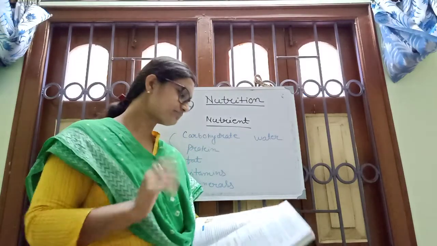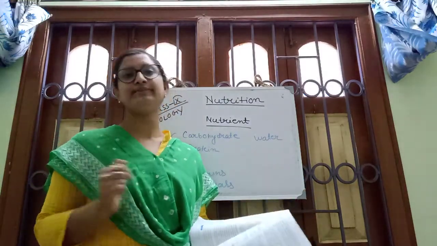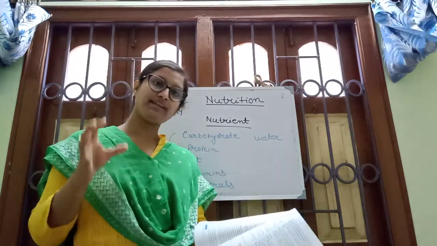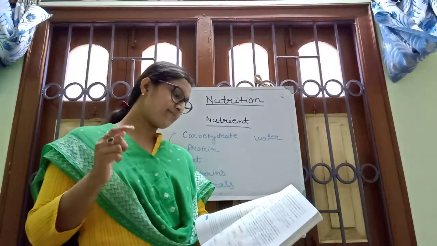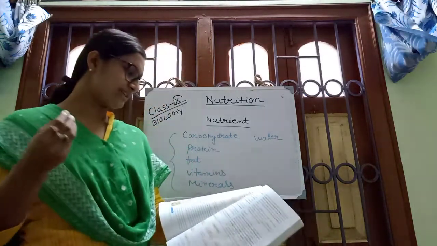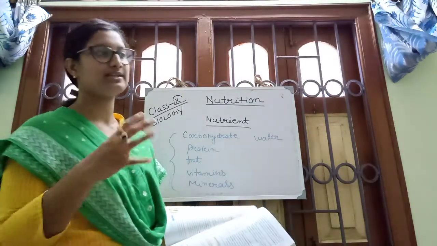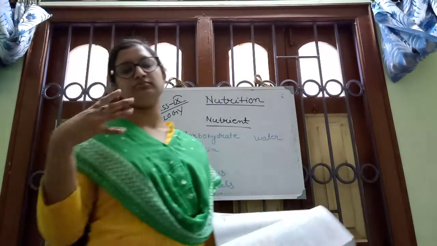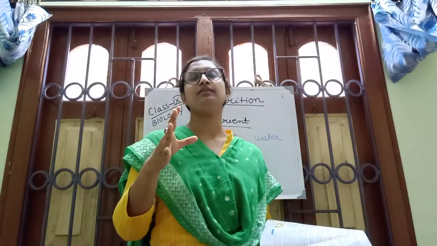The energy providing foods are actually carbohydrates and fats. For example, fats, oil, sugar, cereals and potatoes are all carbohydrate rich foods.